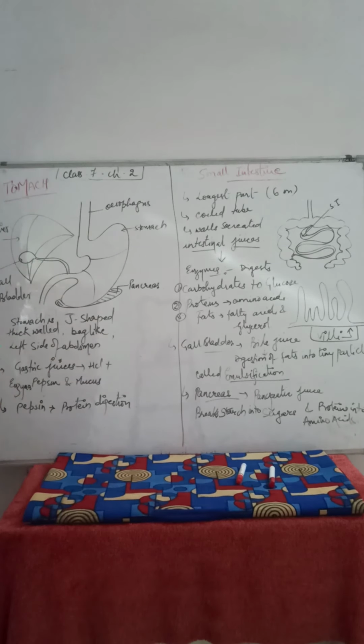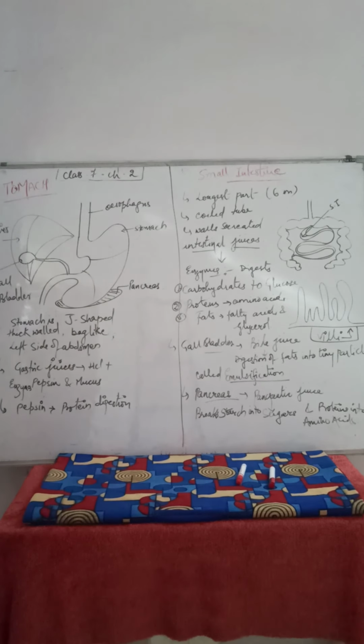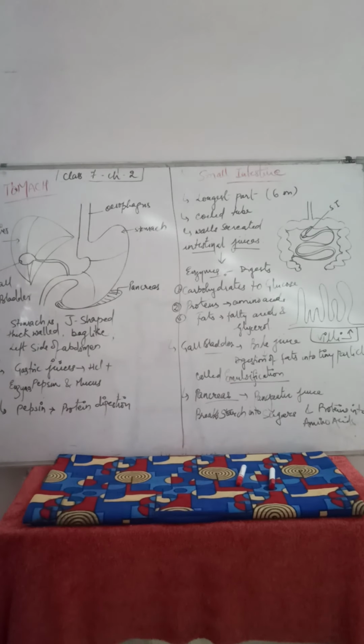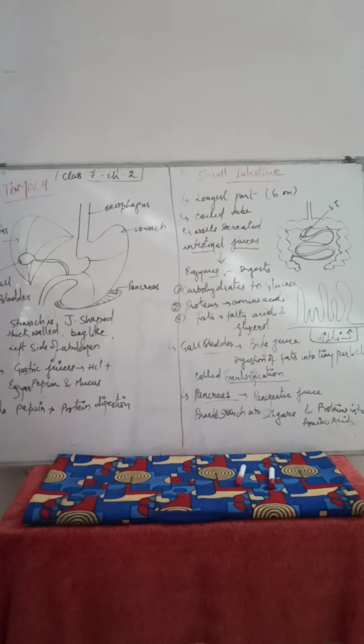Now the important enzyme present in the stomach is known as pepsin. Pepsin is an enzyme required to digest the important component of food known as protein. Whatever dal, chana, moong, pulses you are eating as food items, they are all rich in proteins. So protein digestion is done by the pepsin enzyme present in the stomach.